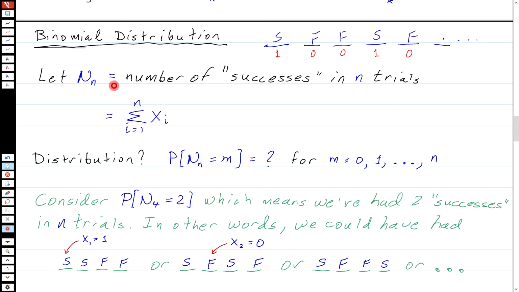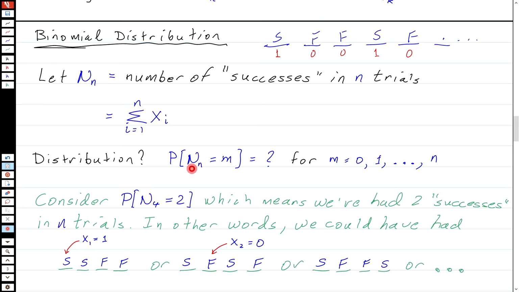So basically, we know N_n is a random variable. This particular realization gave me 2 successes in 5 trials. But the next time I run this test, I might get 3 successes in 5 trials, and the time after that, I might get no successes in 5 trials. So this is a random variable, and so we have to define its distribution.